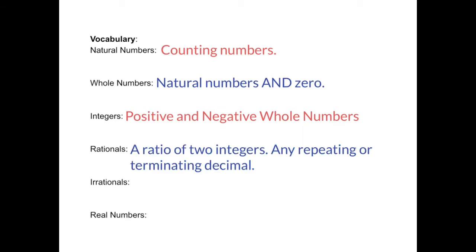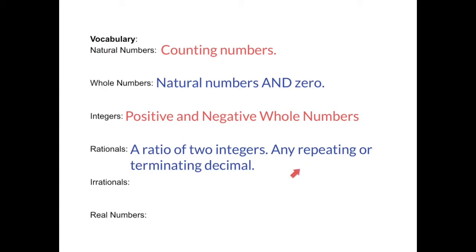Rational numbers are considered a ratio of two integers, any repeating or terminating decimal also. And this is a good time to notice that the natural numbers are the smallest here. It's just the shortest definition is counting numbers. But now if you look at whole numbers, the whole number definition includes natural numbers, okay? And then the integers are positive and negative whole numbers. Well, there's the whole numbers, which are the natural numbers, and then the rationals are the ratio of two integers. So integers, whole numbers, natural numbers, they're all connected.